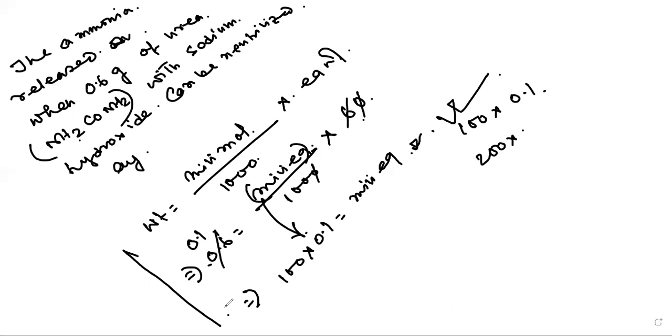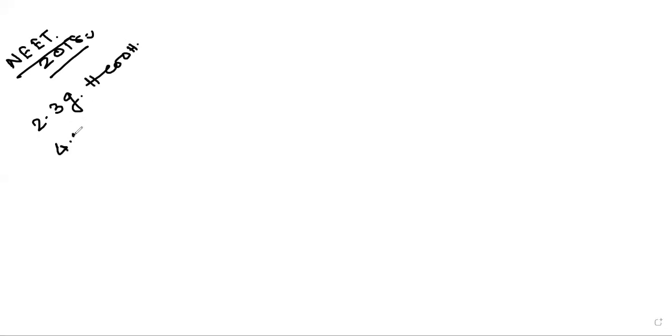Next question is NEET 2018. I am not taking the name of the students here, so those who have sent me the questions, they will understand. So this is the question: 2.3 gram of formic acid and 4.5 gram of oxalic acid was passed through H2SO4. What will happen when we pass through H2SO4?